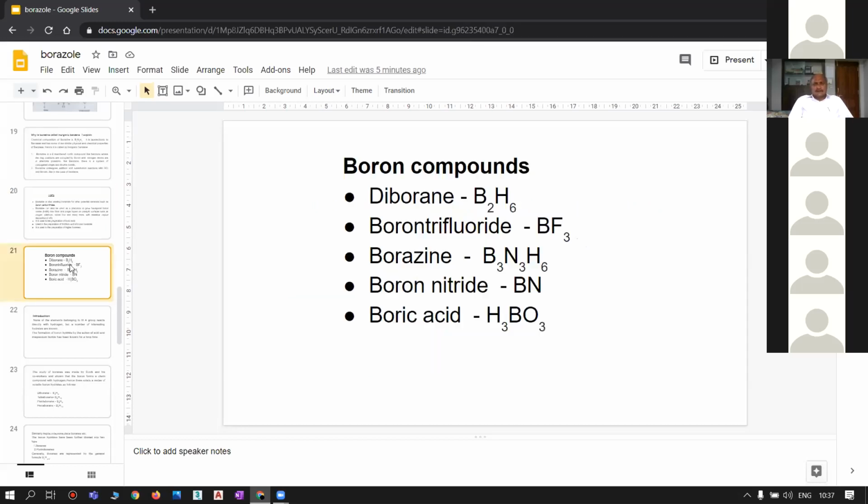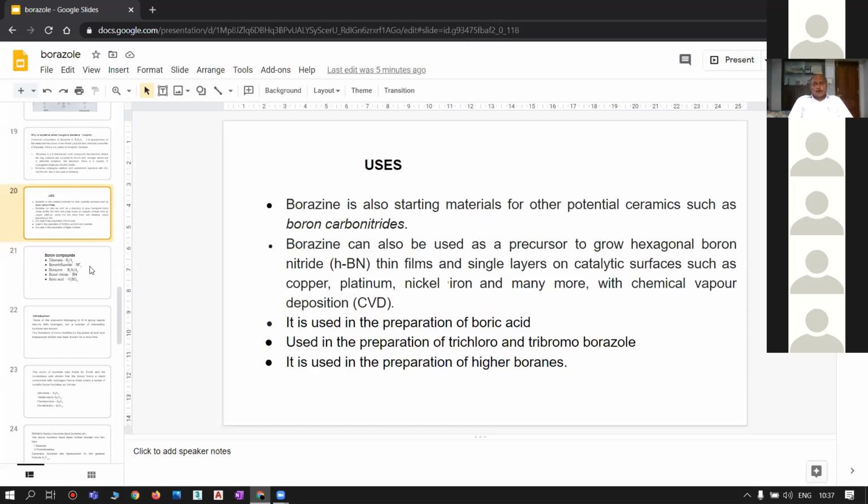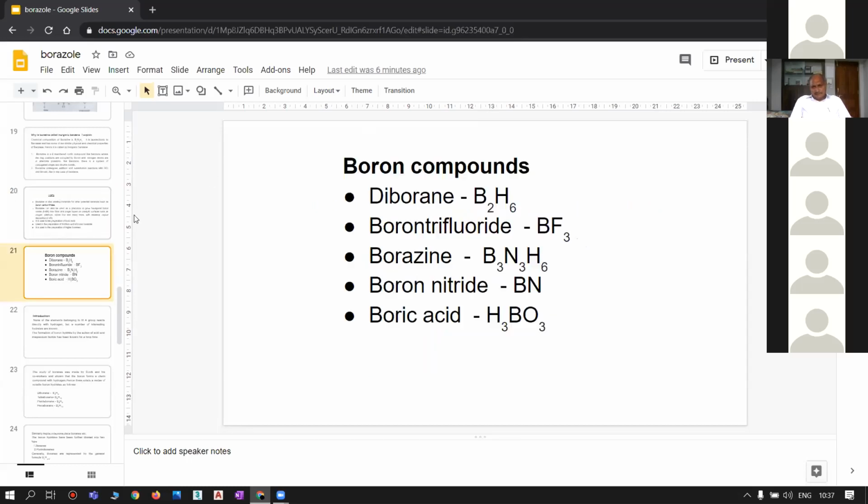So this is regarding boron and its compound, that is borazine. Today I am going to stop the discussion here, and on coming Friday from 10 to 11 I am going to deal with the second compound of boron, that is diborane, its preparation, its properties, its structure.